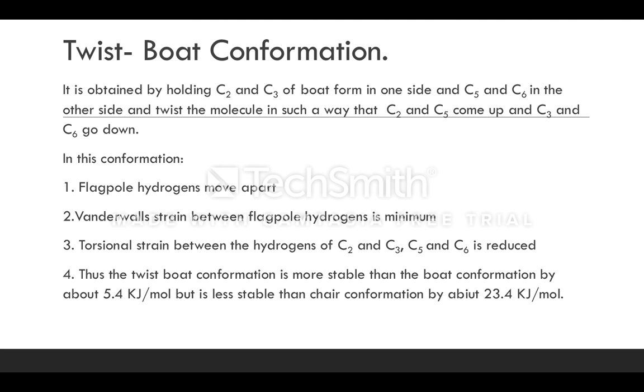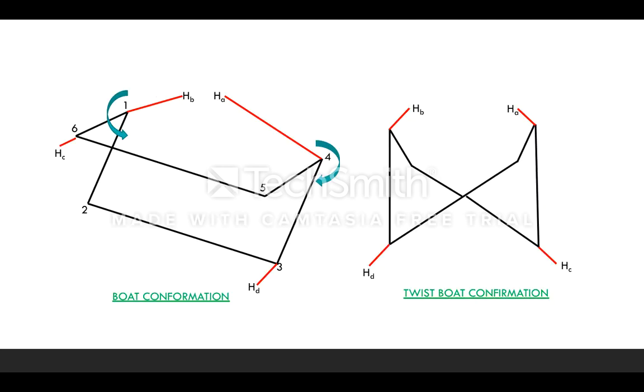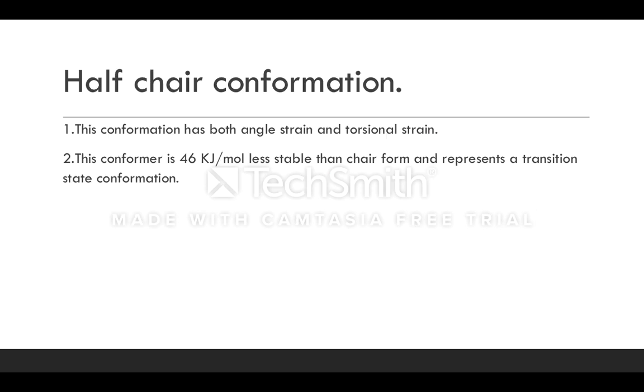Okay. So in the twist boat conformation, all of you have understood, right? These flagpole hydrogens are moving apart, so van der Waals forces are very less, and these 5 and 6 carbons and second and third carbons, whatever hydrogens are attached, the torsional strain is very minimum. Hence, coming to the stability, this twist boat conformation is considered to be more stable than the boat conformation, but it is less stable than chair conformation, and the last one is the half chair conformation.